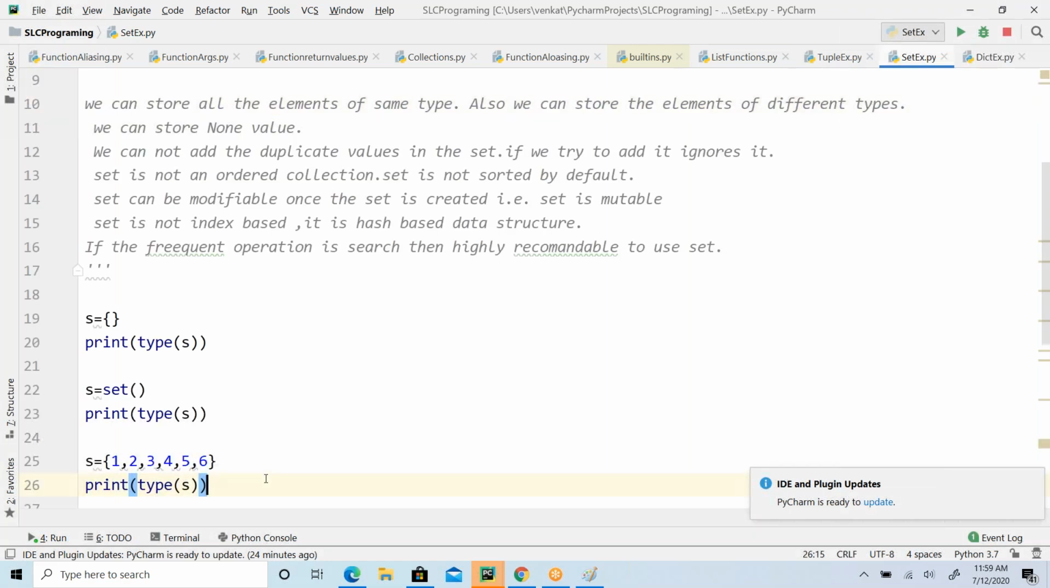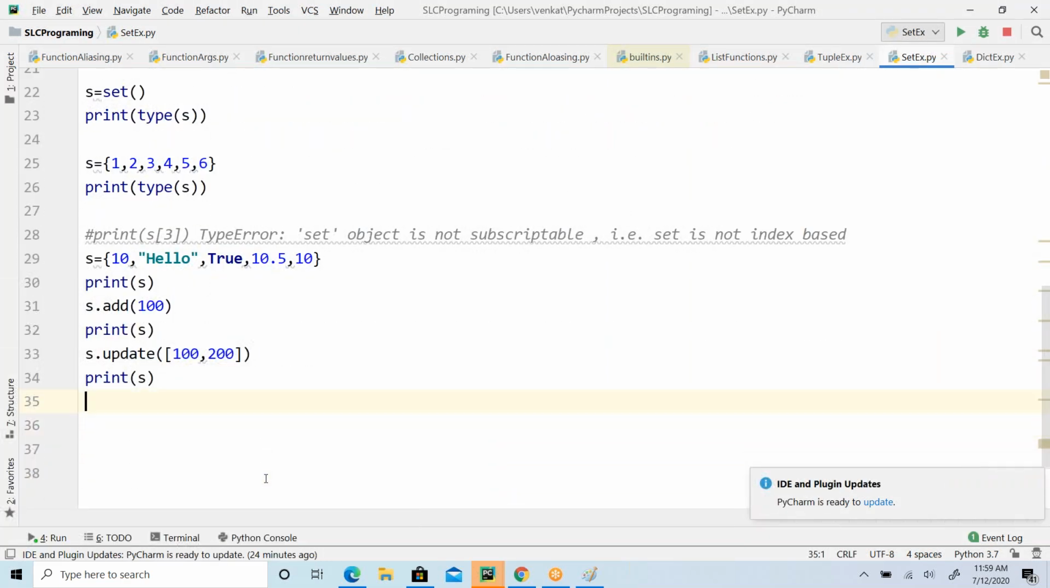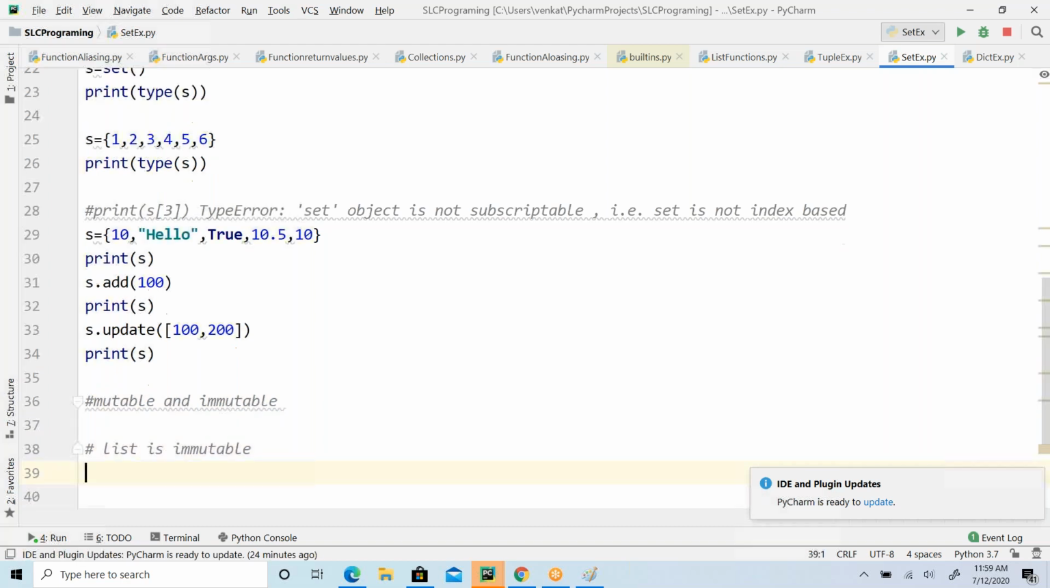Madhu, thanks for reminding me. Yes, we have something called frozen set. I just forgot that. We have mutable and immutable concepts. If you compare, a list is mutable and a tuple is immutable. I'm sorry, I said it in reverse. Mutable and immutable, correct.